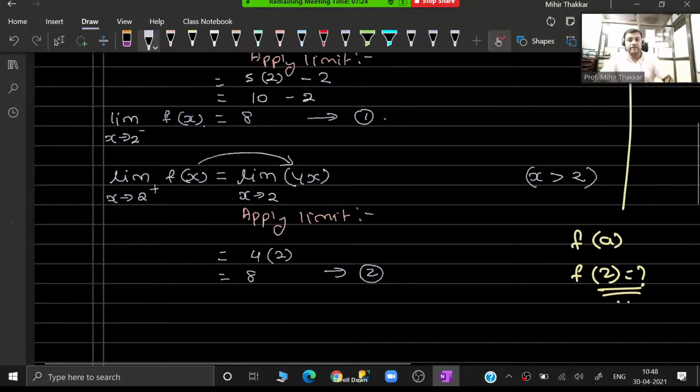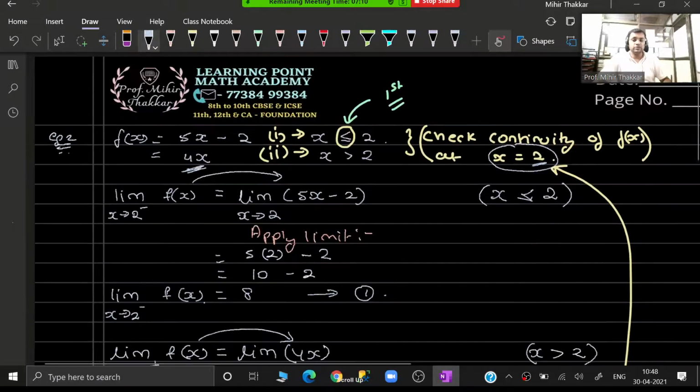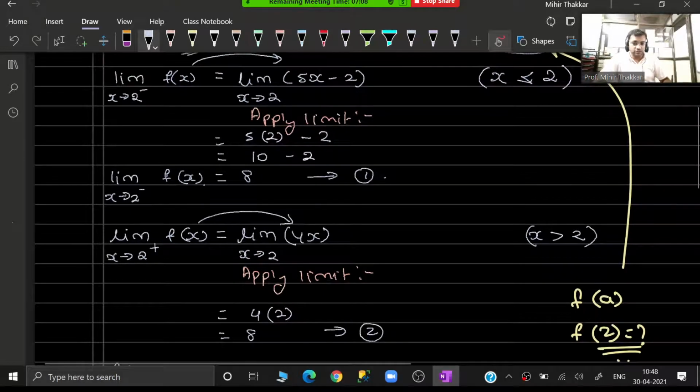So if I want to find out the value of f of a, which over here is f of 2, I will be going and using the first function. Let me write the values properly for you guys. It will be 5 into 2 and then again minus 2.